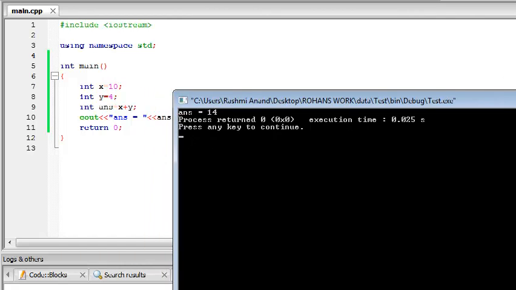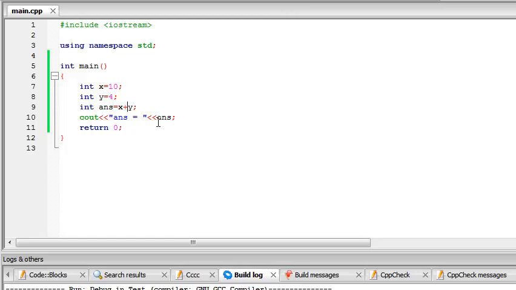So that works correctly. And you can use any other operator, like x minus y, x divided by y, x into y, and remember, the multiplication sign in all computer programs is the asterisk. To get the asterisk key, you press shift and 8.